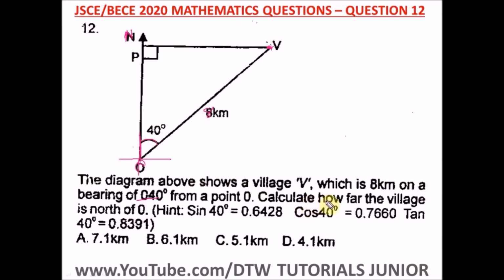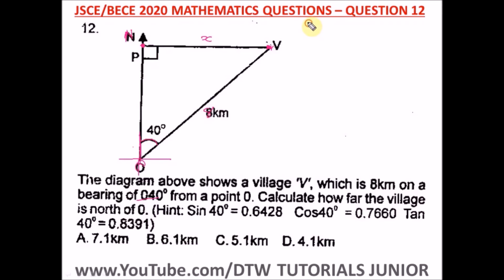It says calculate how far the village is north of O. So the distance from this north of O to here, how far the village is from here to here. That's what it's asking us to look for. And where is the north of O? This is the north of O, a straight line drawn. Then the distance from the village to the north of O is what we're told to look for. So let's say this is X. Remember, this is a right angle triangle.